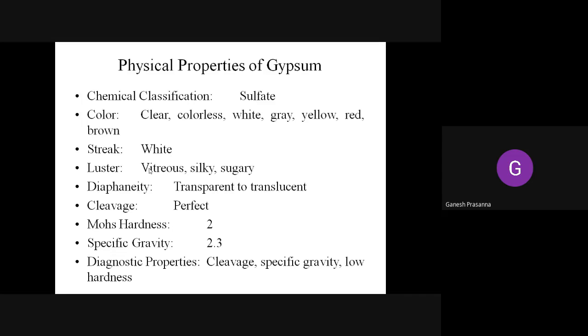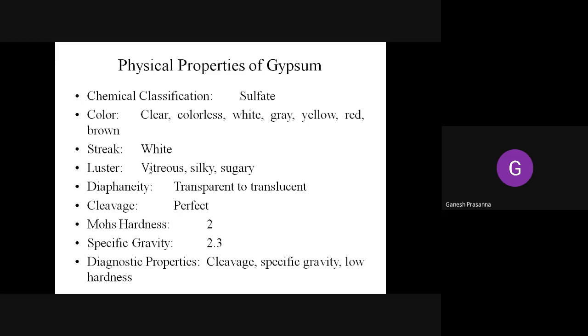And the color is clear. Sometimes it is clear, colorless, or white, and white varieties are available in India. You also get the gray varieties from India itself. The yellow, red, and brown ones are found in Africa. Usually the streak is white because the hardness is very low. The hardness of gypsum is 2 on the Mohs scale, after talc. The softest mineral after talc is gypsum itself.